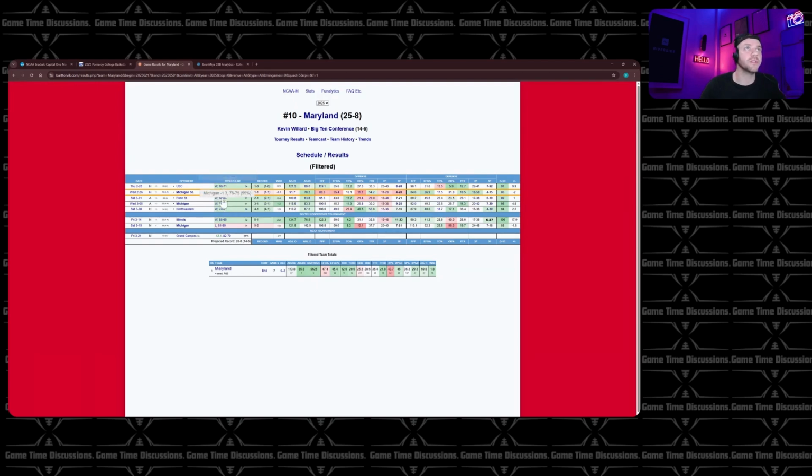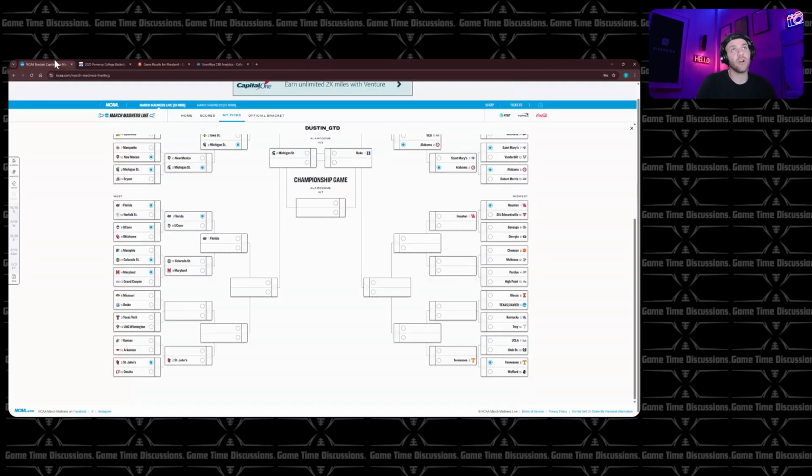They dominated USC. They beat Penn State on the road. They beat Michigan on the road. They dominated Northwestern. They absolutely dominated Illinois in the tournament. They were a point away from beating Michigan and going to the Big Ten championship, and I do believe they would have won the Big Ten championship, which Emory called that Maryland would, and I made fun of him because they didn't. They probably should have, though.